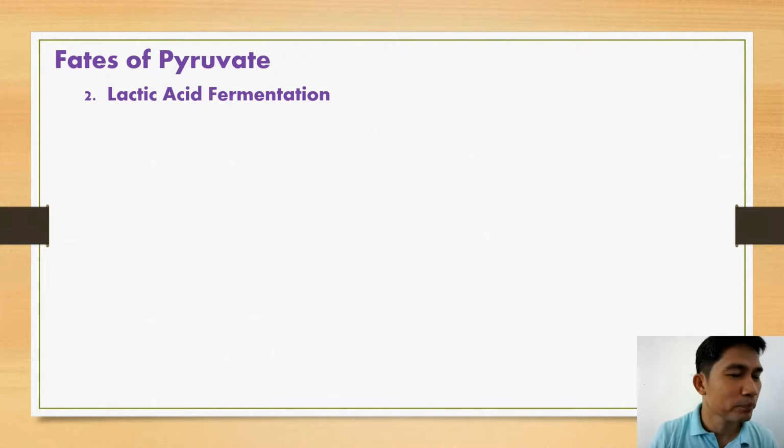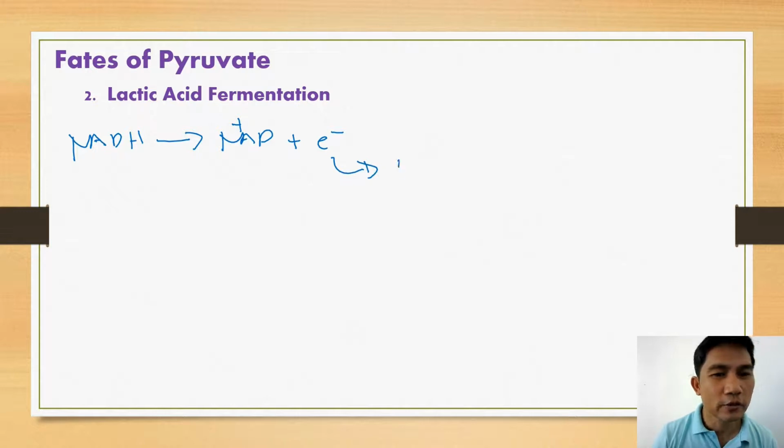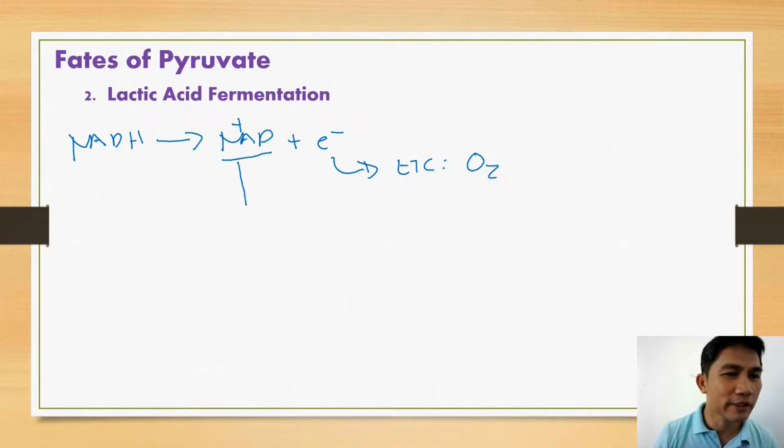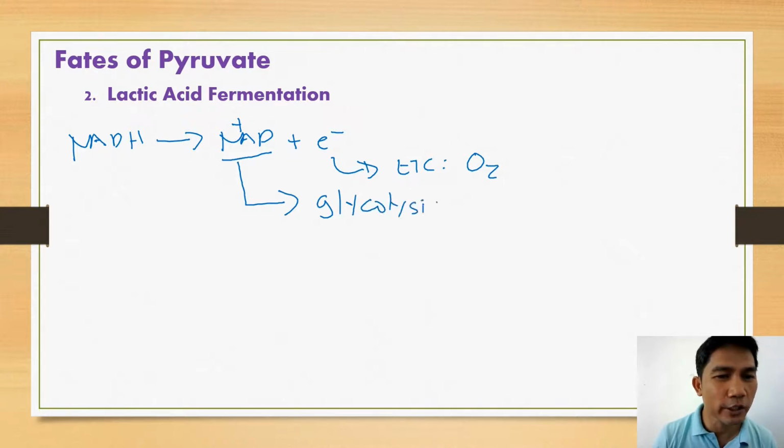In the previous slide, we learned that NADH releases electrons to regenerate NAD+. So the electrons that are released by the NADH will be brought into the electron transport chain, by which oxygen is the ultimate electron acceptor. So under cellular respiration, the NADH must be regenerated so that it can participate once again in the glycolytic pathway.